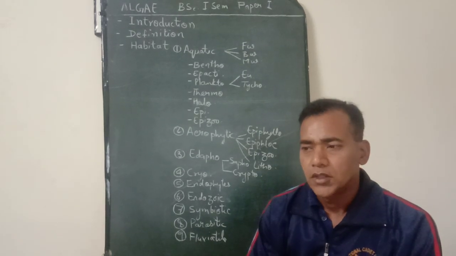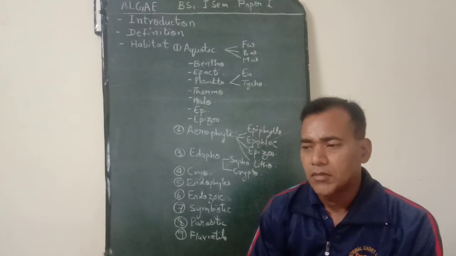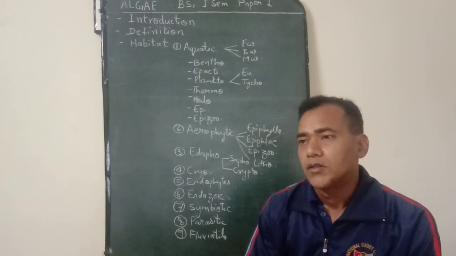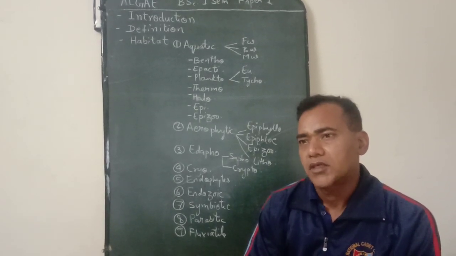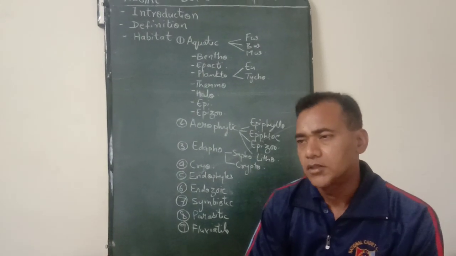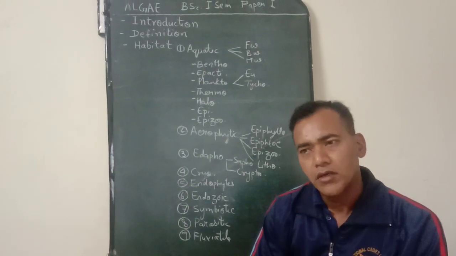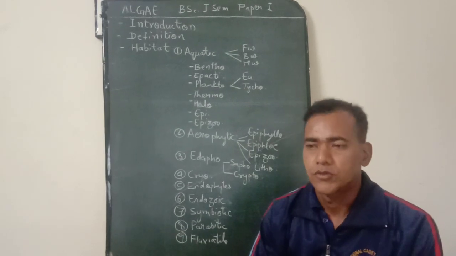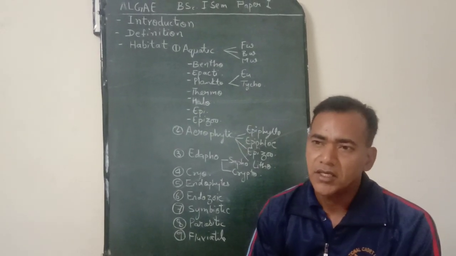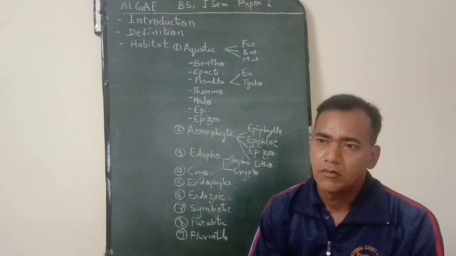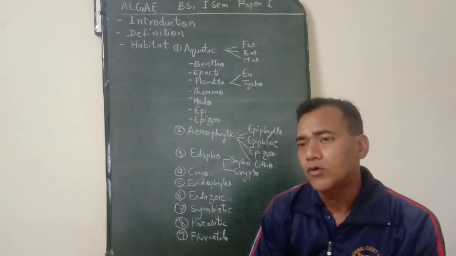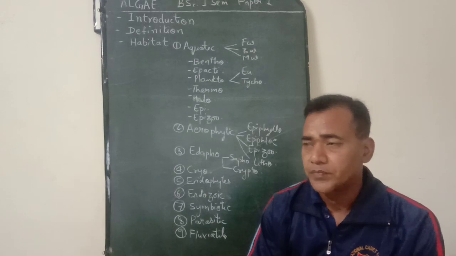So there is, I can say, no place in which algae is not found. So they can be categorized into three major categories. One, prevailing on soil. Second category, prevailing in water. And third category, those found in unusual habitats.